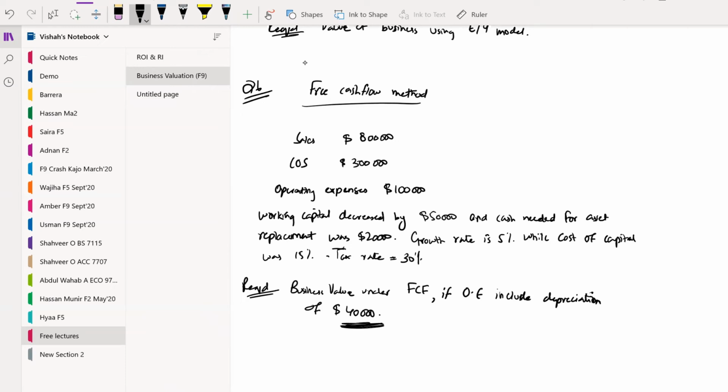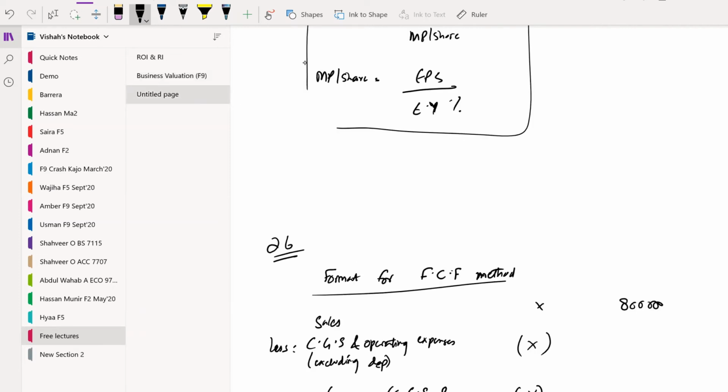As the requirement says that FCF includes the operating expenses include the depreciation of 40,000, so we need to exclude it. So this is going to give us an amount of 360,000, and then we have to compute the tax paid.